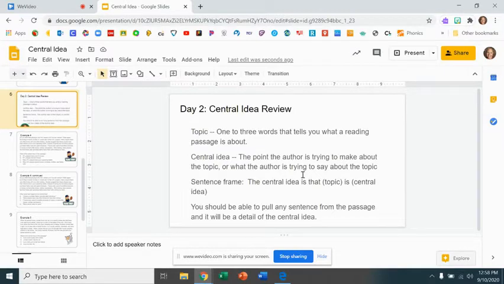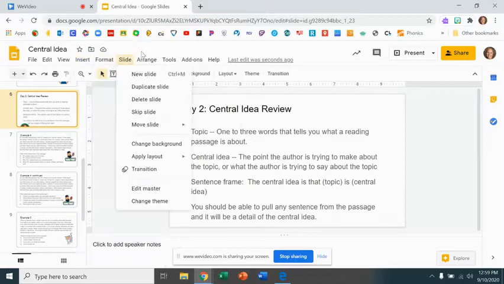A central idea takes a topic, and a topic is 1 to 3 words that tells you what a reading passage is about. And a central idea is the point the author is trying to make about that topic, or what the author is trying to say about the topic.